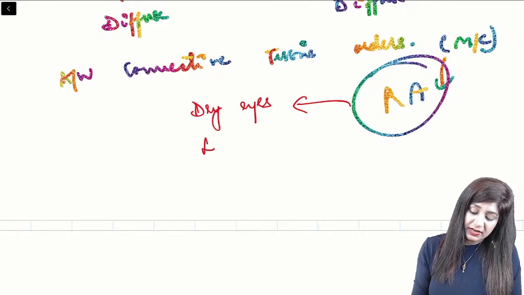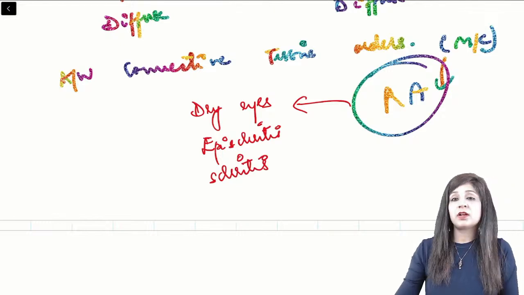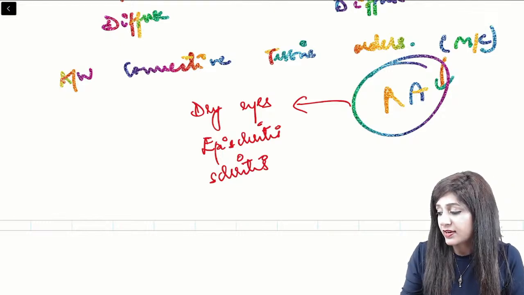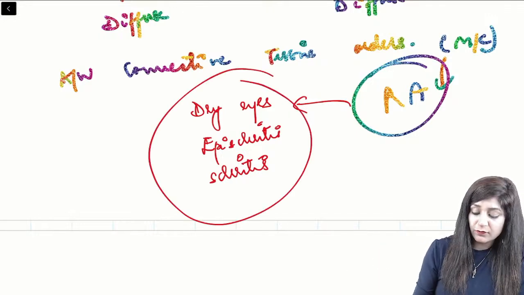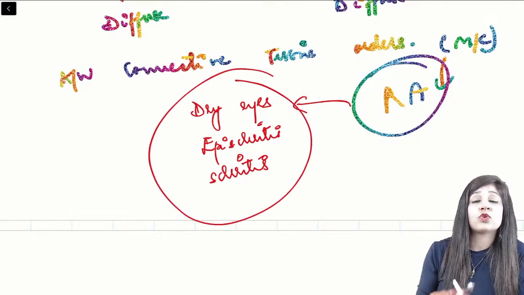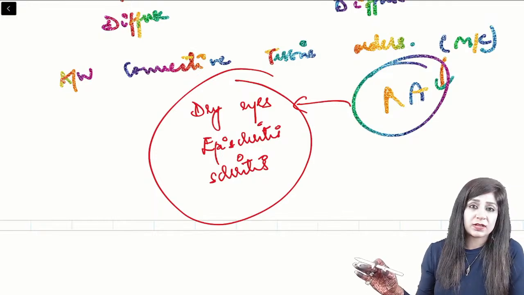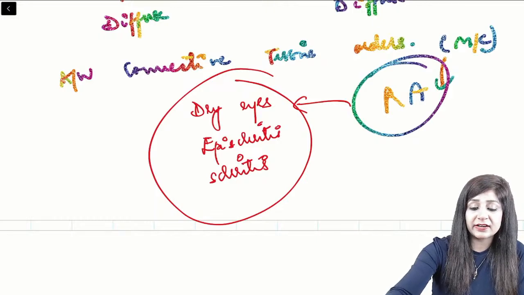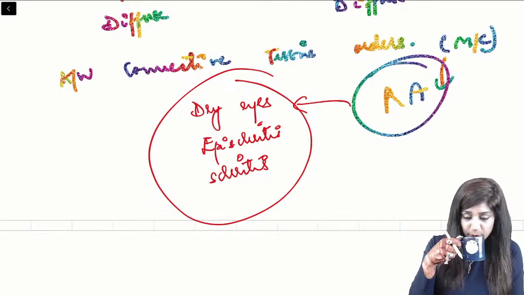Along with this, we can have episcleritis as well as scleritis. So whenever you are solving a question on rheumatoid arthritis and you have to look for the ocular features, please focus on dry eyes, episcleritis, scleritis, and not the staphylomas. All right, is that clear, guys? I hope the differences are clear between the two.